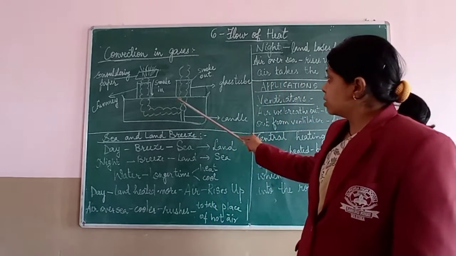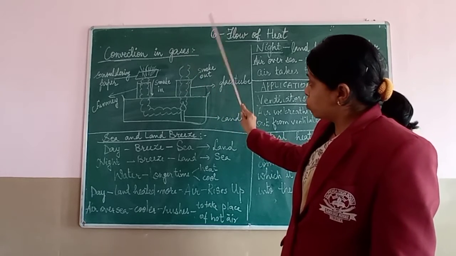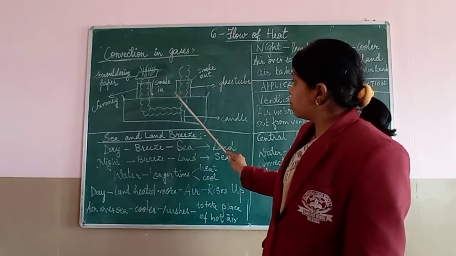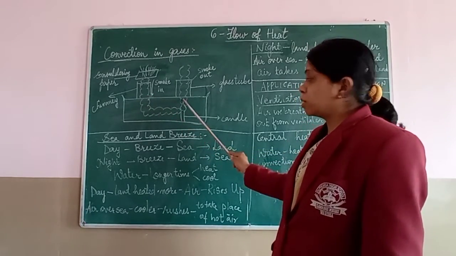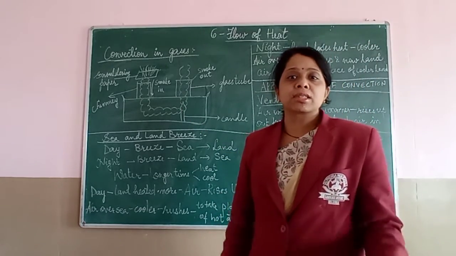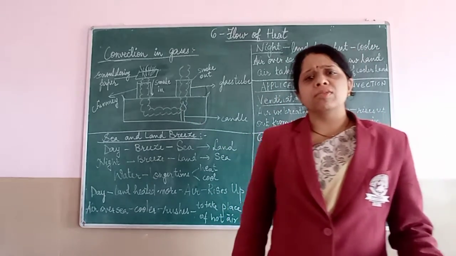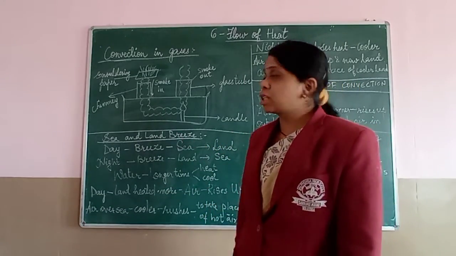Here the air will get heated up, rise up and move out. At the same time, the place of this air will be taken up by the air coming from the other chimney. In this way, convection currents will be produced in gases. Hope you have understood the experiment.